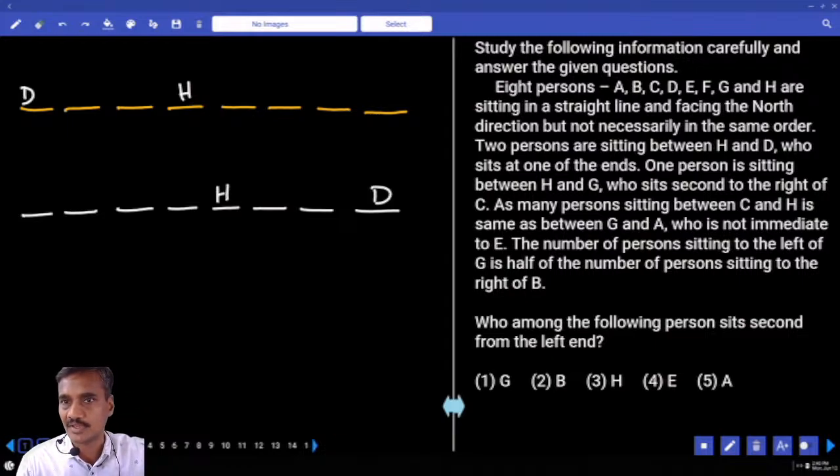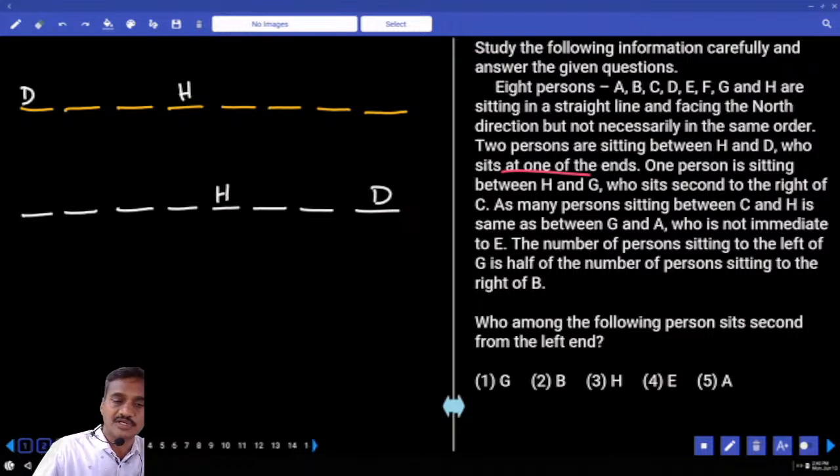On one side, there are two persons between H and D, D sits at one of the extremes, and one person is sitting between H and G. G sits second to the right of C. Can we have G at this place? Not possible. Why? Because that person must be to the right hand side of C, second to the right. And G is here, second to the right of C is not possible here. Hence the first case is completely ruled out. Now we are left with the second case.